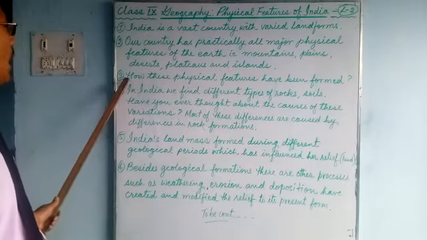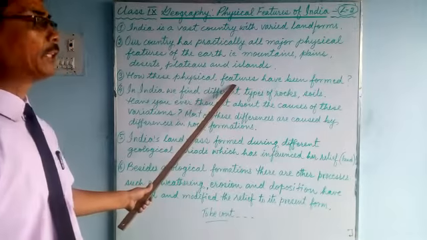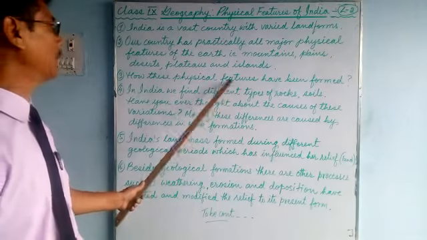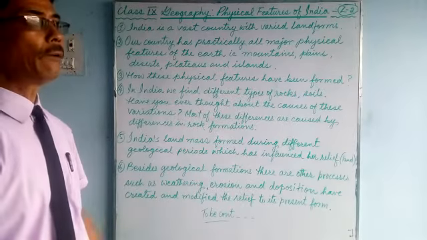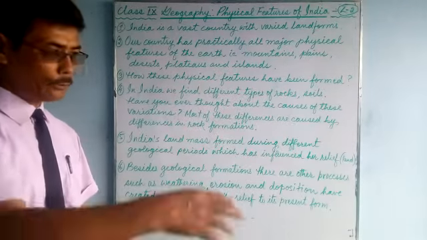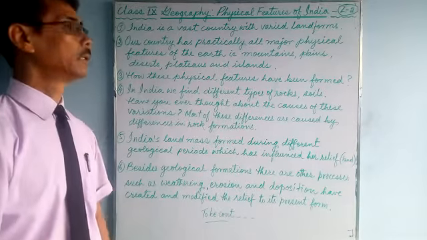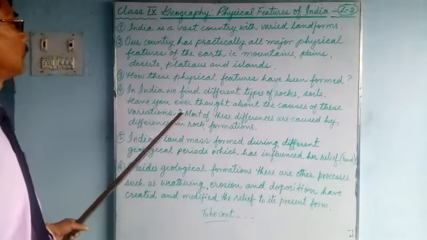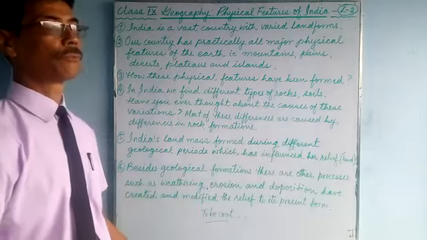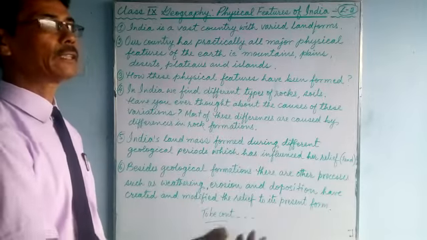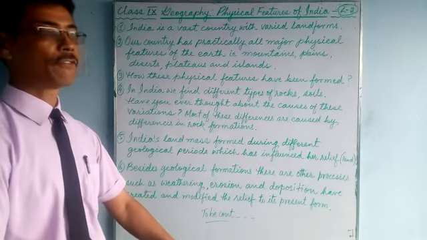Number 3, how these physical features, how the formation of different varieties of land, how these physical features have been formed, and that too in one place in our country. So in India we find different types of rocks. In India we find various types of rocks. So many types. Hard rocks, soft rocks.